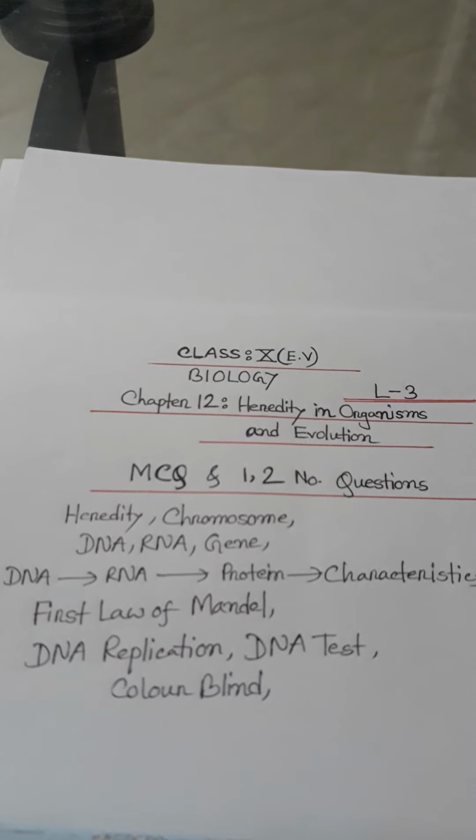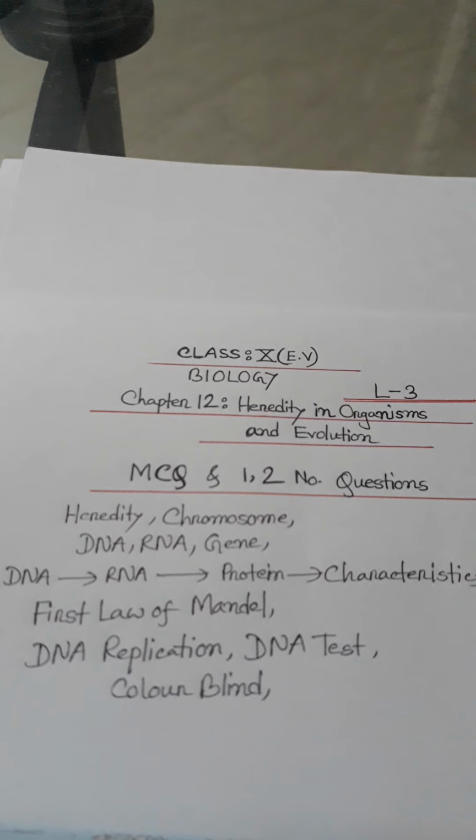The full meaning of TMV is tobacco mosaic virus. TMV is an RNA virus. Here DNA is absent. The viruses which are not composed of DNA possess RNA as their nucleic acid. So TMV, tobacco mosaic virus, is an RNA virus.